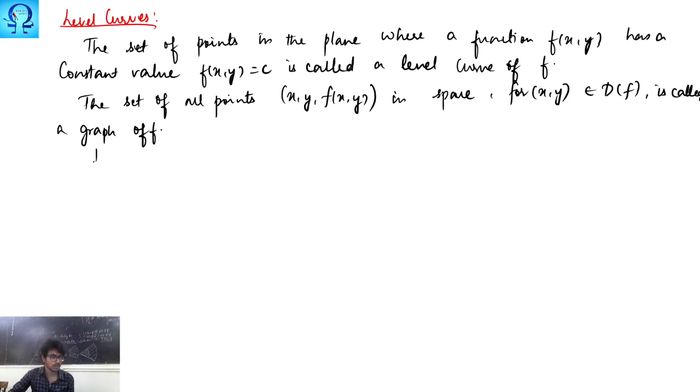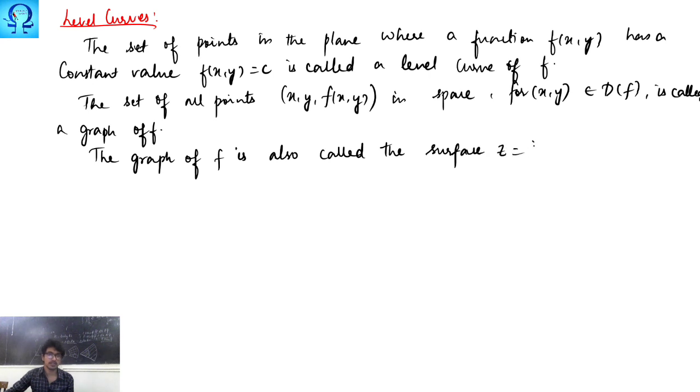Okay, the graph of a function f is also called the surface. It is the surface z is equal to f of x y.